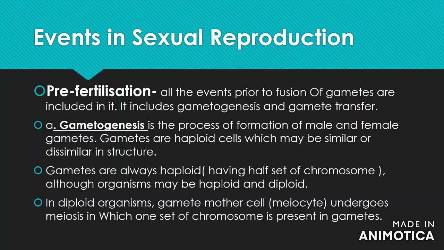Gametogenesis is the process of formation of male and female gametes. Gametes are haploid cells which may be similar or dissimilar in structure. Gametes are always haploid, having half set of chromosomes, although organisms may be haploid or diploid. In diploid organisms, the gamete mother cell, meiocyte, undergoes meiosis in which one set of chromosomes is present in gametes.